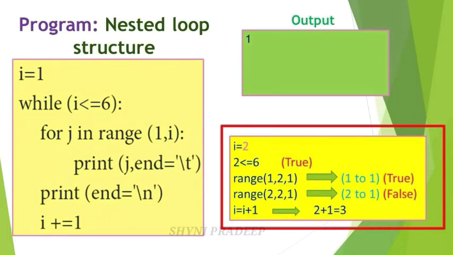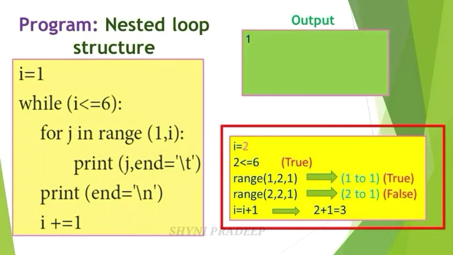That is 1. So this condition is true. Then print j. Here j means what? This one is j. Okay. So print this j here. Okay. So here write 1.